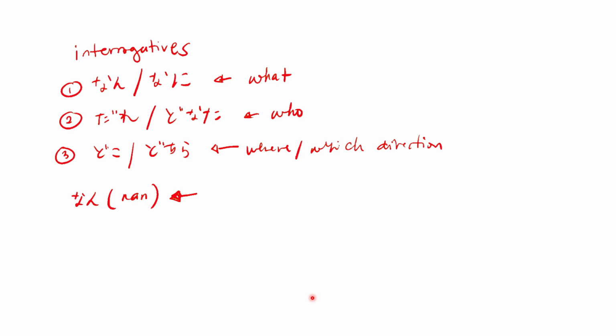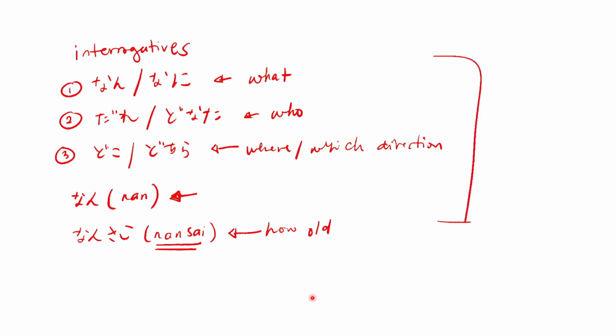For example, we have nansai, which is how old. Nansai desu ka? I hope that covers the interrogatives that are covered from lessons 1, 2, 3 so far. So that was lesson 3, and I'll see you next time for lesson 4, or next time for more supplementary explanations.